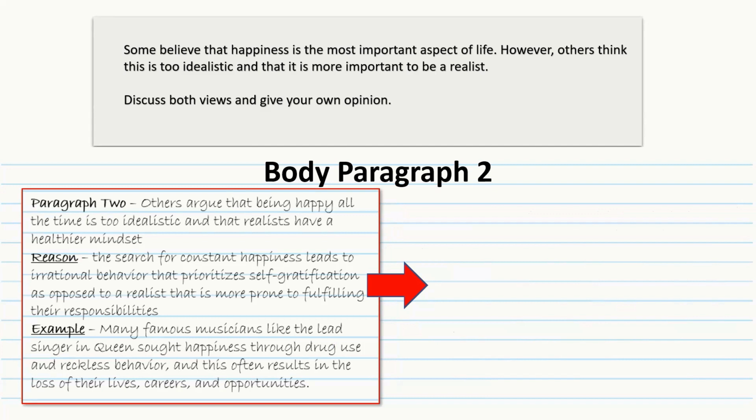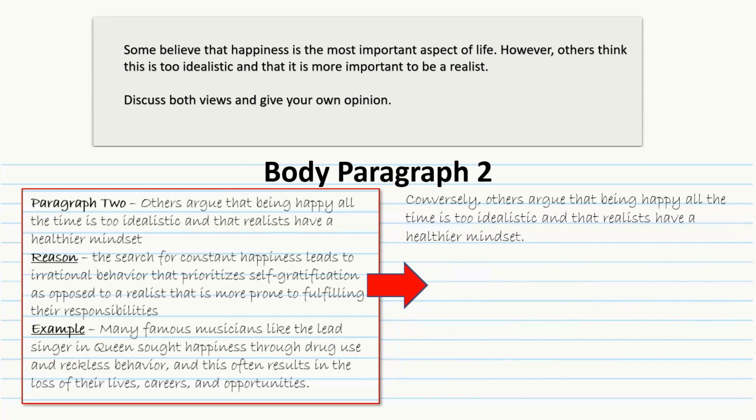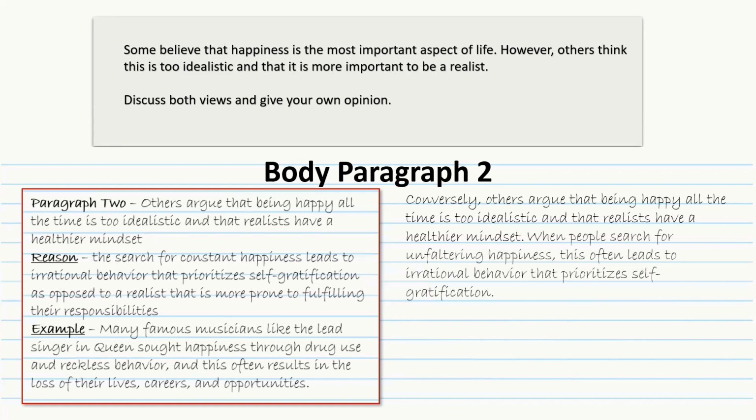So our topic sentence is, conversely, others argue that being happy all the time is too idealistic and that realists have a healthier mindset. My reason will be, when people search for unfaltering happiness, this often leads to irrational behavior that prioritizes self-gratification.